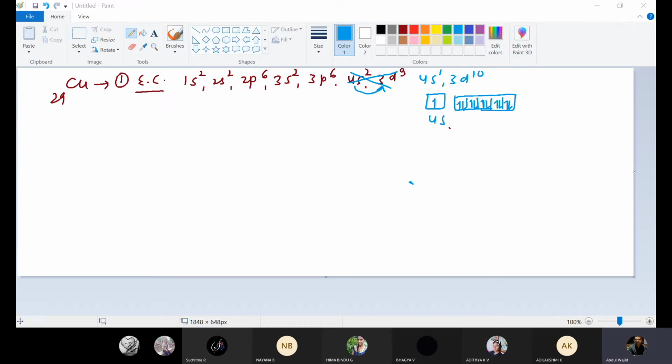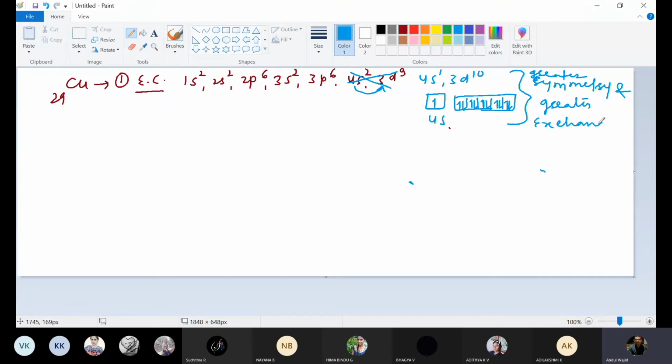Whenever orbitals are completely half filled or completely filled, symmetry will be greater and exchange energy will be greater, due to which it will be more stable. So this is not an excited state. This is the ground state configuration only.